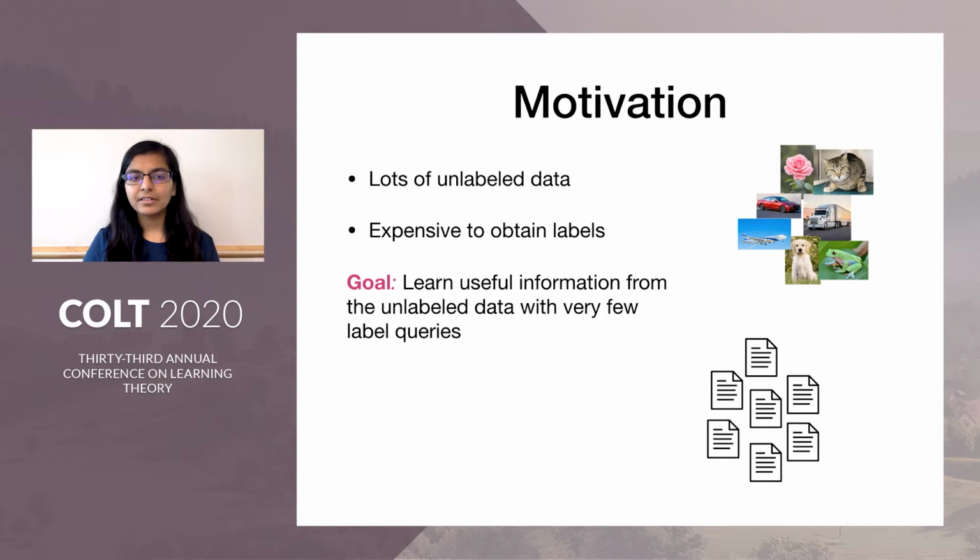The setting that we consider is the following: we have lots of unlabeled data, but it is expensive to obtain their corresponding labels. And the goal is to learn useful information from the data with very few label queries, a number which is insufficient to learn the best predictor in the class. The specific problems that we look at in this setting are active local learning and error estimation.